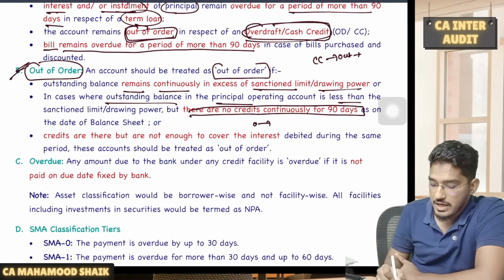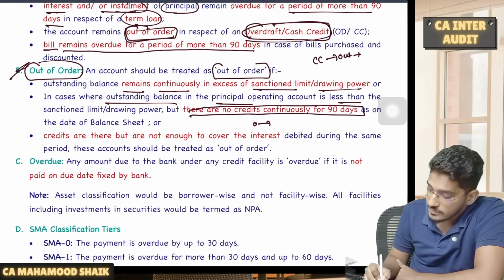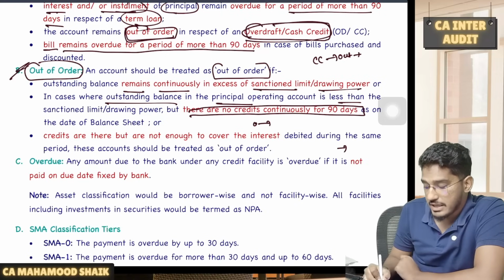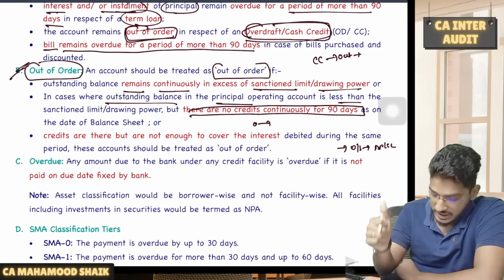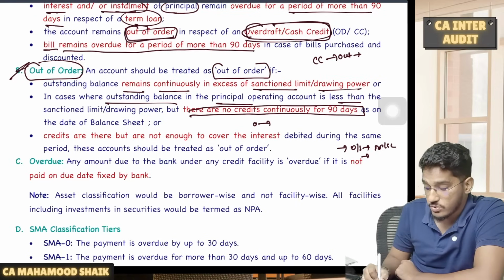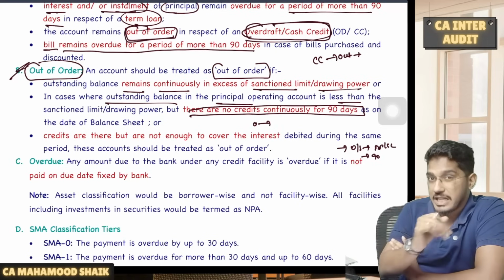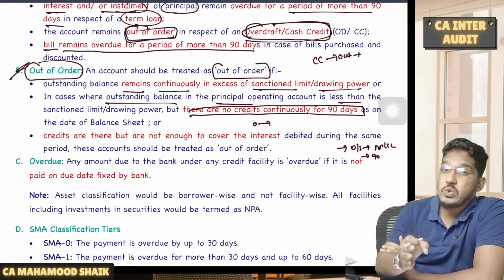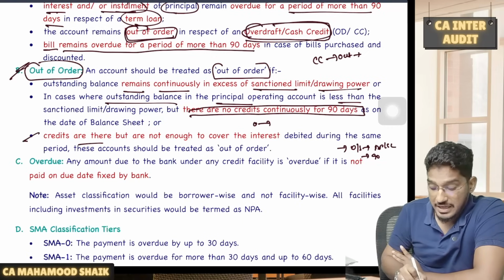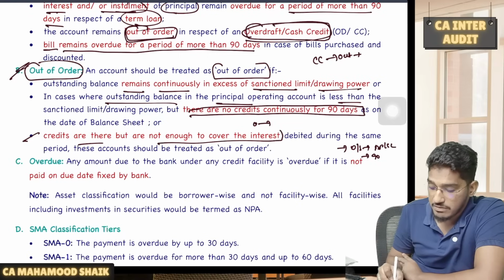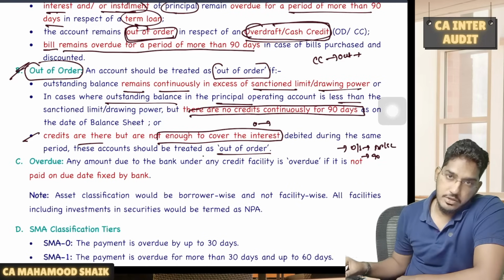Now the third case where also an overdraft facility or cash credit can be classified as out of order is, for example, some account where outstanding balance is always within the drawing power or sanctioned limit. That is number one. And there are credits also, for a continuous period of 90 days. But whatever amount has been credited is not even able to cover the interest. Then also it will be classified as out of order. Credits are there, but are not enough to cover the interest debited during the period. These accounts should be treated as out of order.